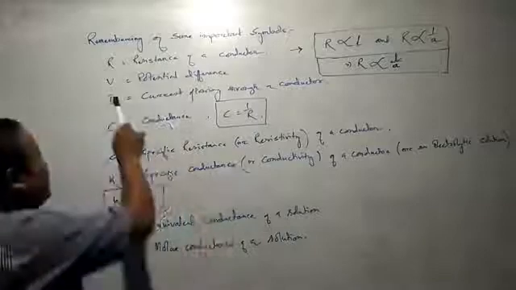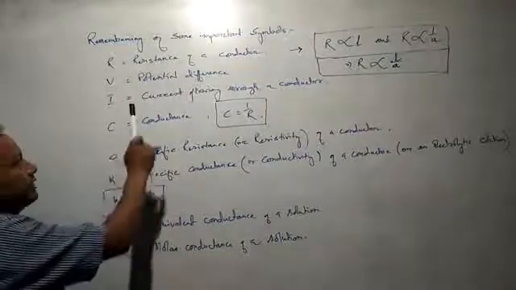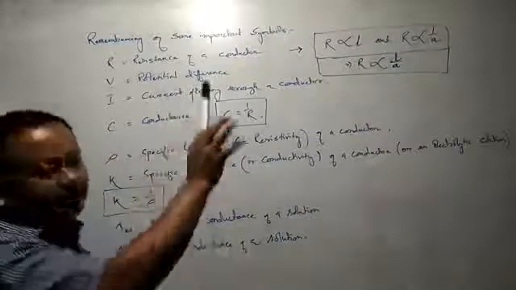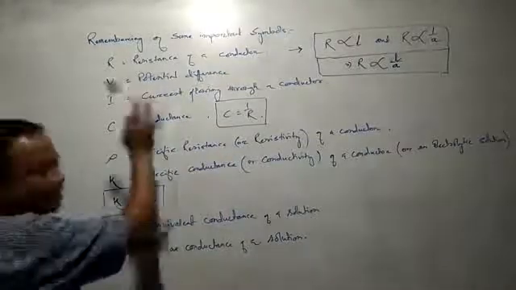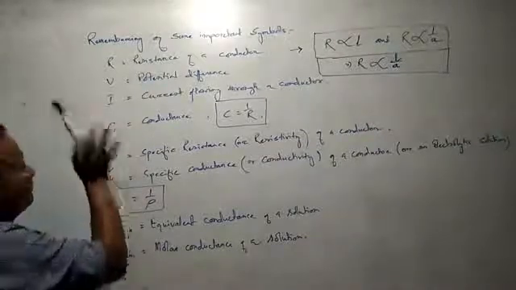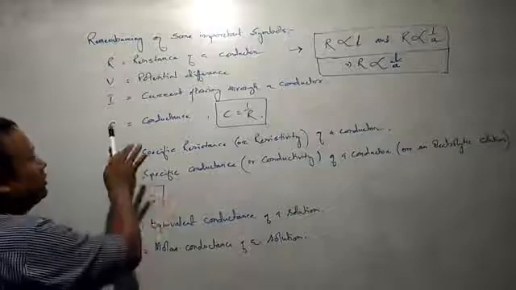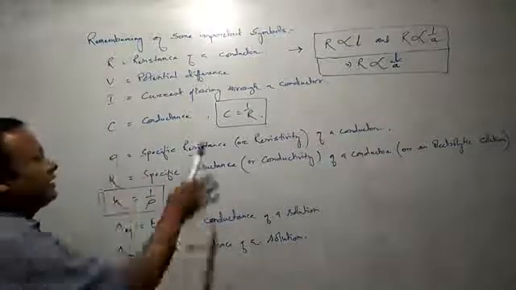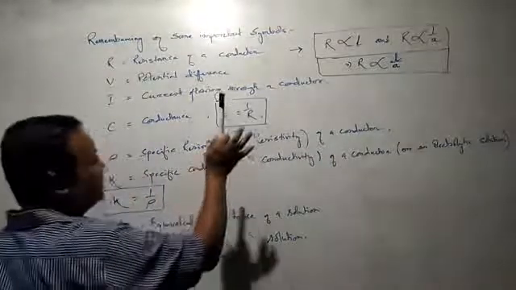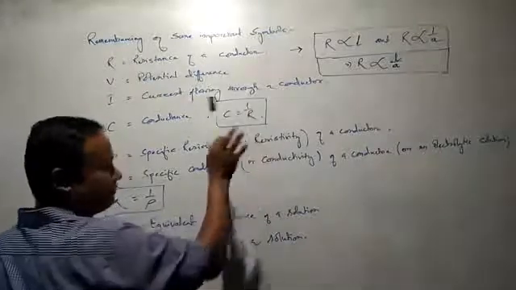After that, capital V represents the potential difference. Capital I represents the current flowing through a conductor. Clear? Now let us come to capital C. Capital C is the symbol for conductance. We know that the conductance of a conductor is the reciprocal of the resistance of that conductor.